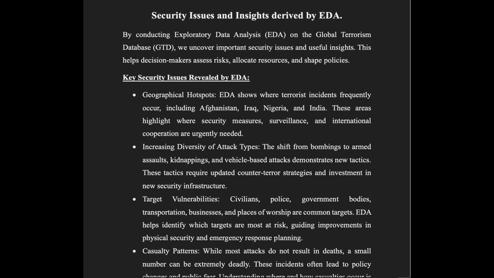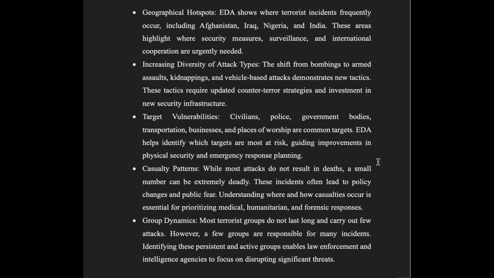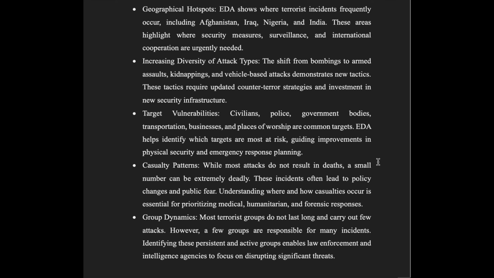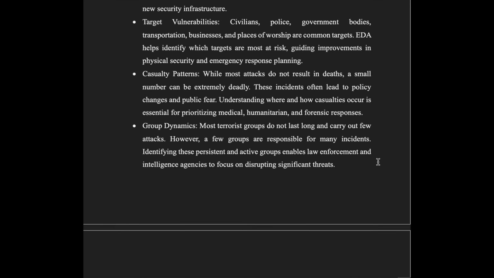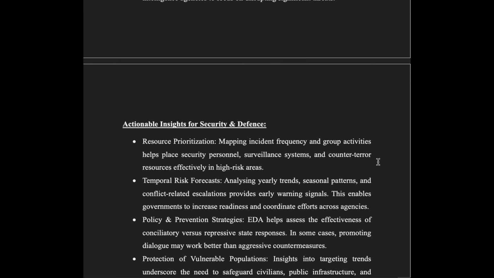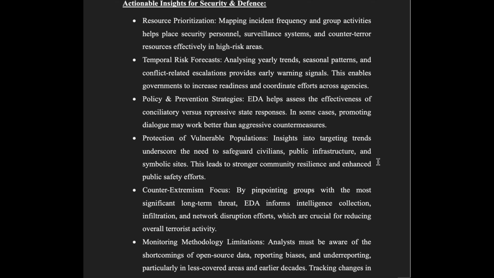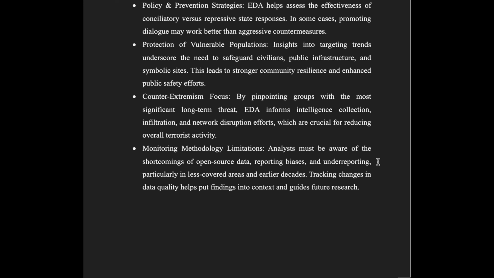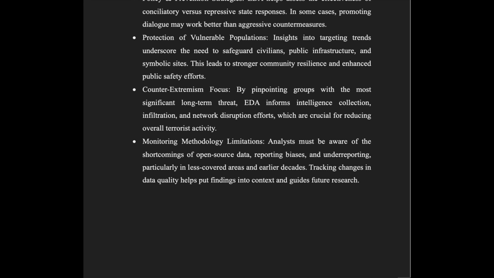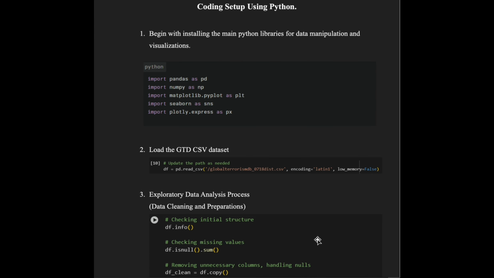Now we will see some security issues and insights derived by EDA. EDA reveals key security issues: major hotspots like Afghanistan, Iraq, Nigeria and India, rising diversity in attack methods, common vulnerable targets like civilians and government, deadly but rare high casualty events, and the fact that a small number of groups drive most terrorist activity. EDA also provides some actionable insights by helping prioritize resources, forecast risks over time, evaluate policy responses, protect vulnerable populations, focus on the most dangerous groups, and stay aware of data limitations for reliable analysis.